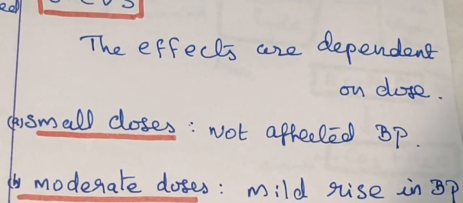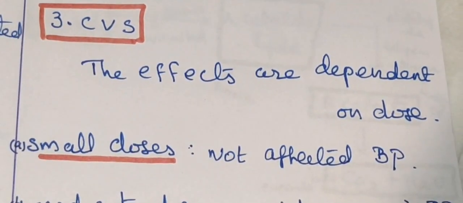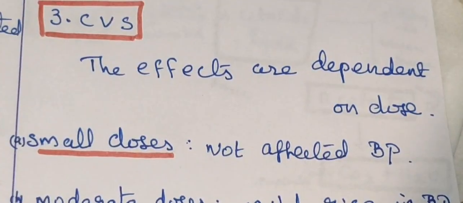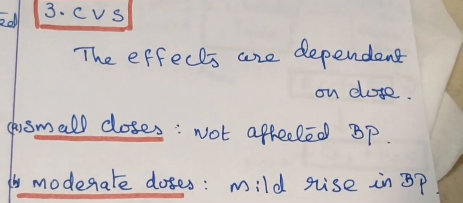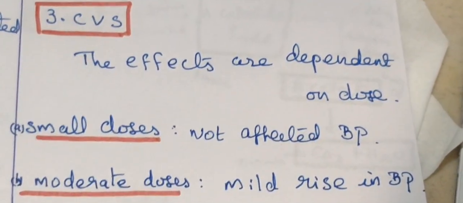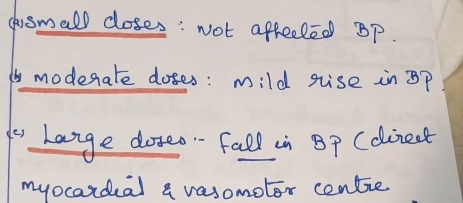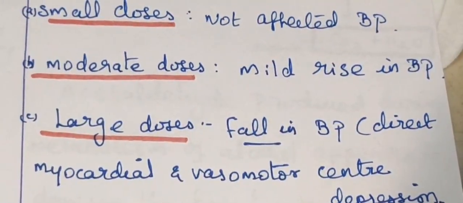Next, what is the action on the CVS? Okay, heart and blood vessels. A small dose does not affect blood pressure, but moderate and large amounts do. Moderate causes a mild rise in blood pressure, a large amount causes a fall in blood pressure.